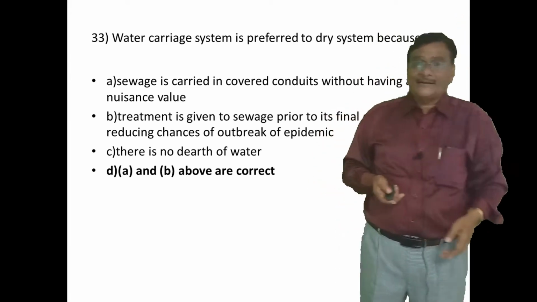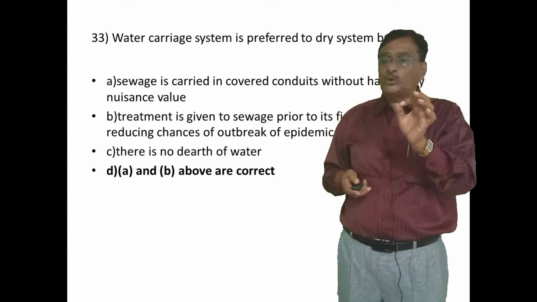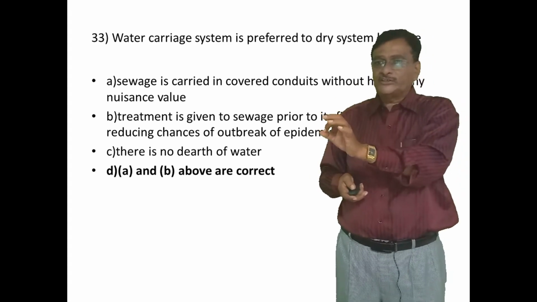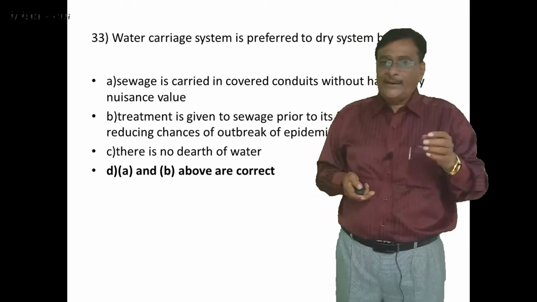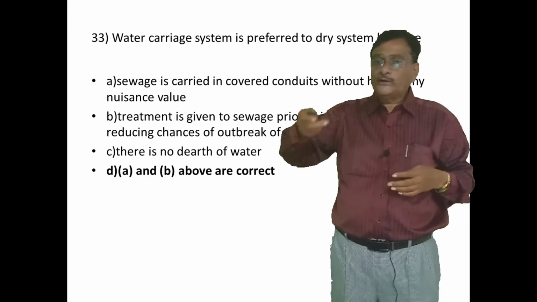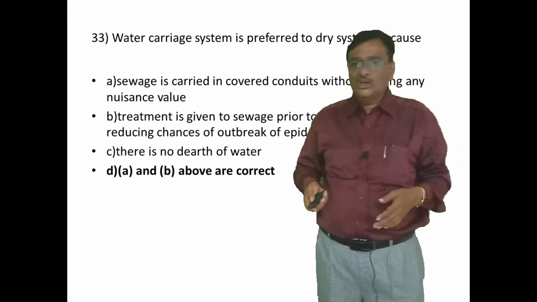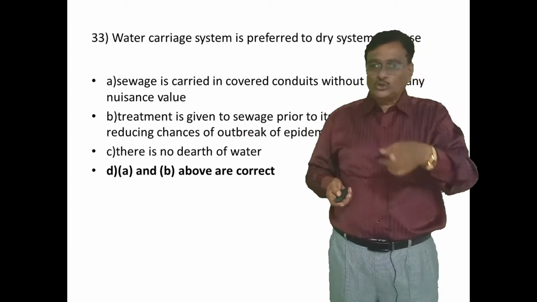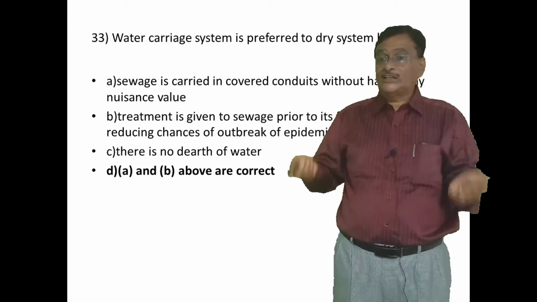Now I am going to combine the answer with the question. The water carriage system is preferred to the dry system or conservation system because, answer A, sewage is carried in a covered or closed conduit without having any nuisance value, without having any problem at all. The second answer is also true, B: treatment is given to the sewage prior to its final disposal.